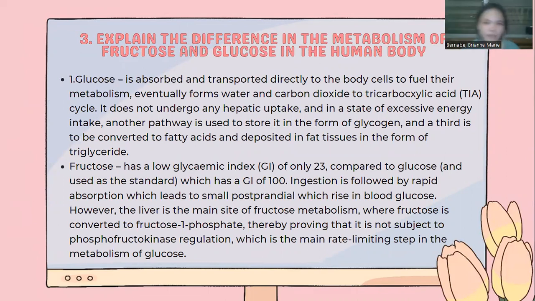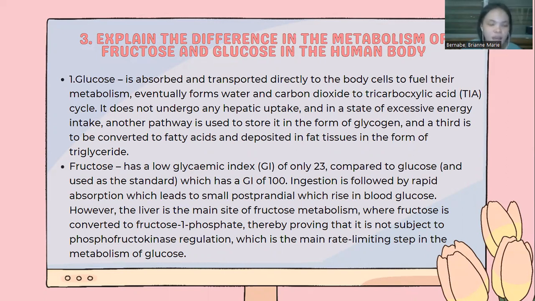Number 3. Explain the difference in the metabolism of fructose and glucose in the human body. Glucose is absorbed and transported directly to the body cells to fuel their metabolism, eventually forming water and carbon dioxide through the tricarboxylic acid or TCA cycle. It does not undergo any hepatic uptake, and in a state of excessive energy intake, another pathway is used to store it in the form of glycogen. And the third is to be converted to fatty acids and deposited in fat tissues